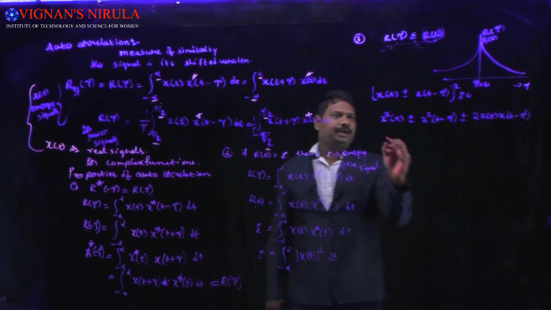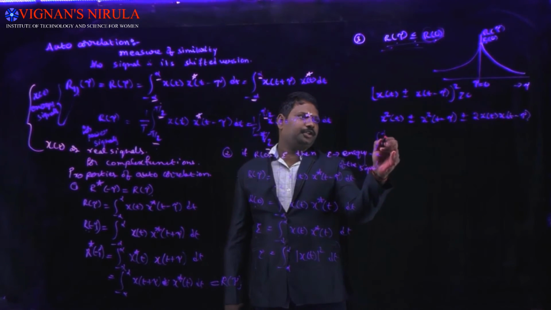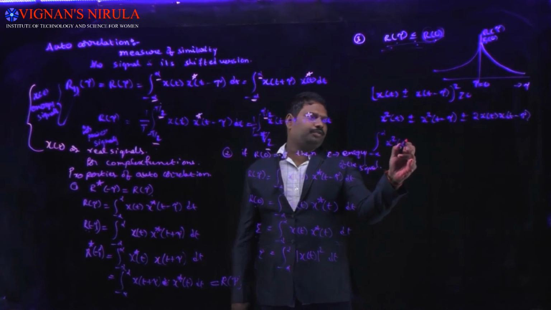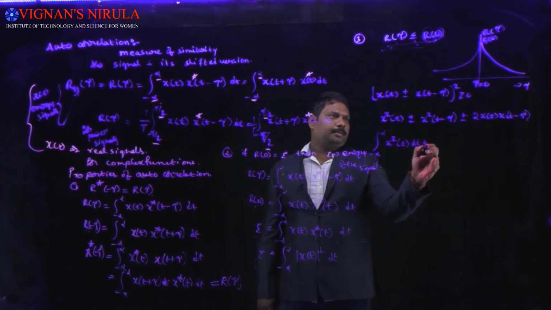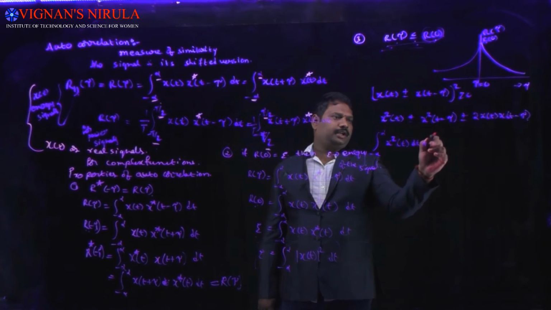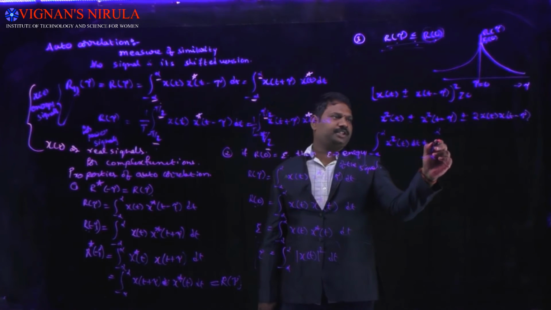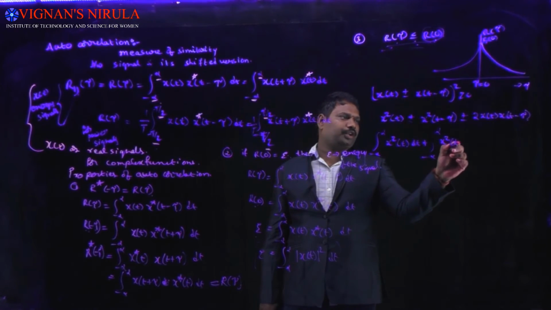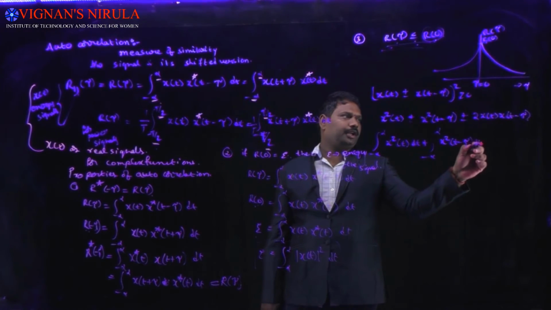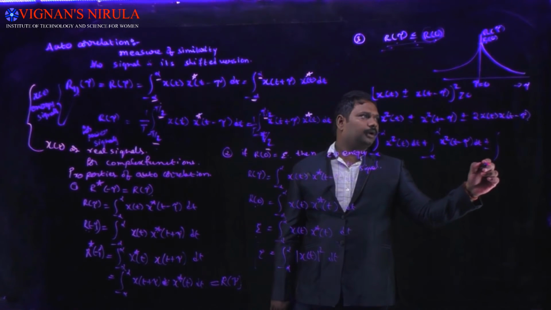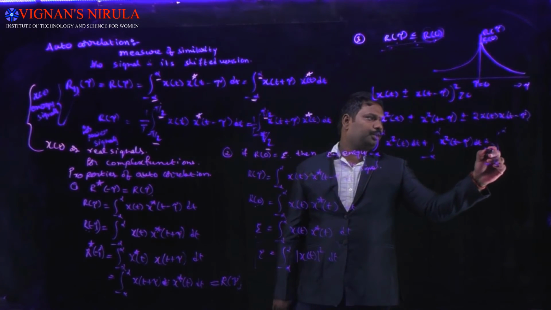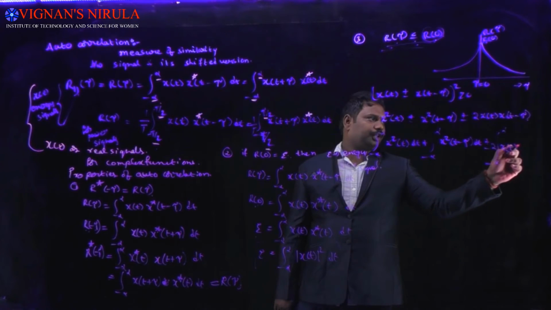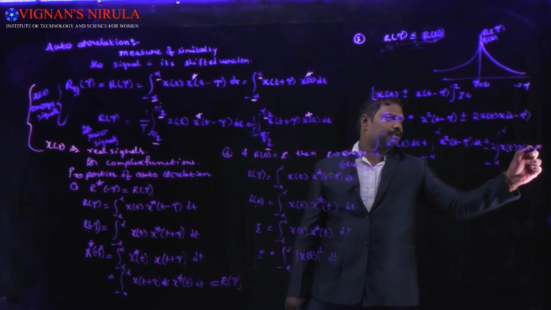Take the integration from minus infinity to infinity of x square of t dt, plus integration from minus infinity to infinity of x square of t minus tau dt, plus or minus integration from minus infinity to infinity of 2 into x of t into x of t minus tau dt.